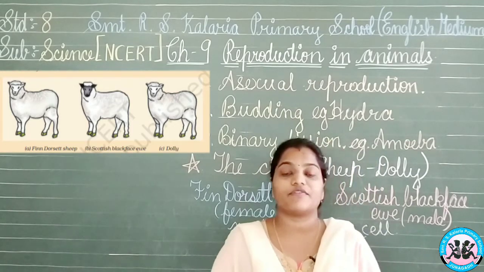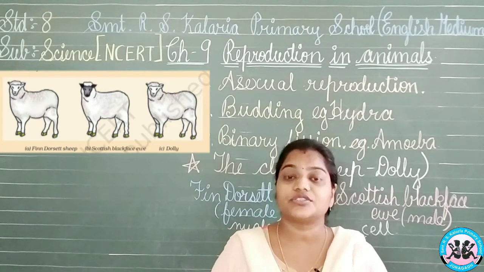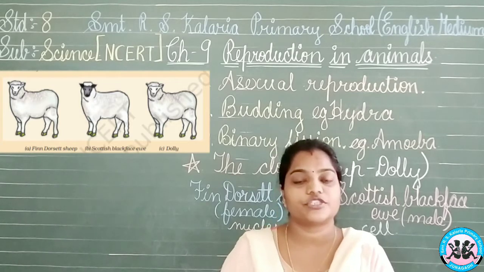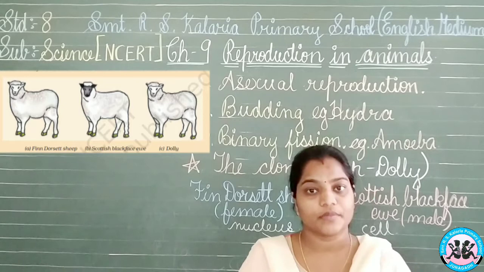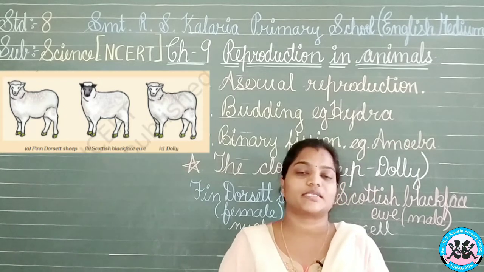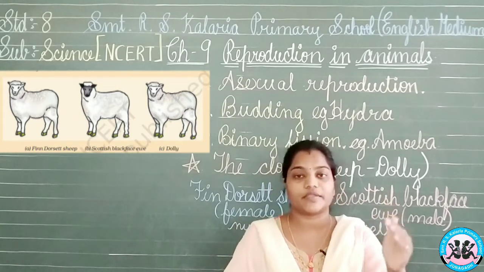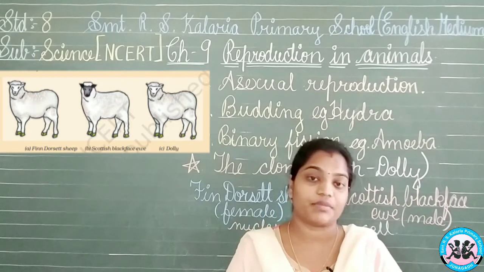Means we have seen about the IVF or the test tube baby we can say. Then we have seen the external fertilization. These were the internal fertilization. Then switched to the external fertilization, where the example was the frog. Okay, then we have seen about the development of the embryo. The zygote has converted to the embryo, then the fetus, then the baby, and then the result is that babies are born.